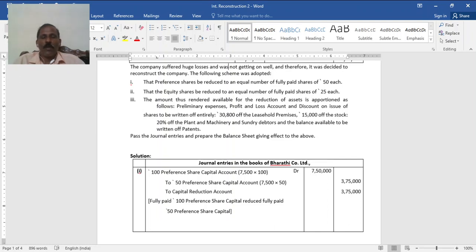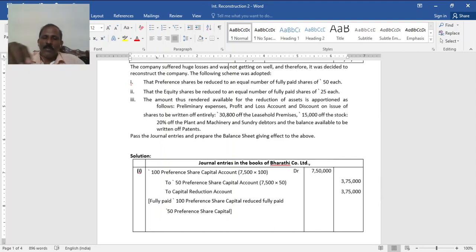The following scheme was adopted. Preference shares are to be reduced to an equal number of fully paid shares of 50 each, that is, 100 each reduced to 50, means 50 to be transferred to capital reduction account. Equity shares are to be reduced to an equal number of fully paid equity shares of 25 each, 100 to 75. The amount thus rendered available is used for reduction of assets as follows: preliminary expenses, profit and loss account, and discount on shares to be written off entirely.